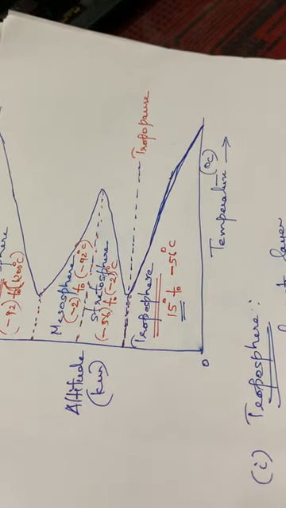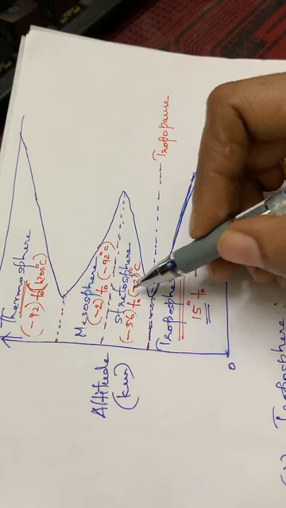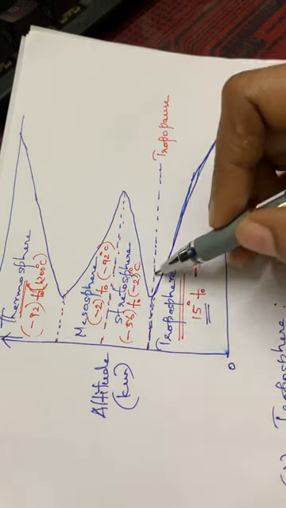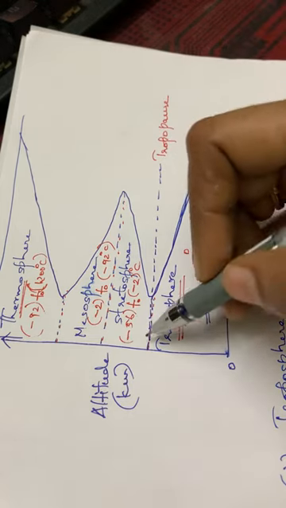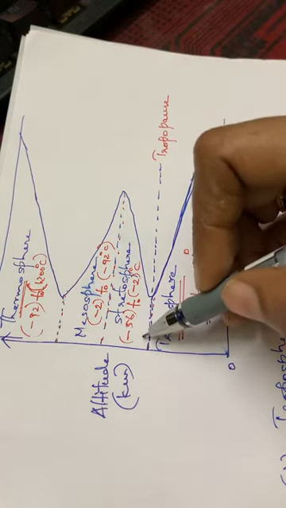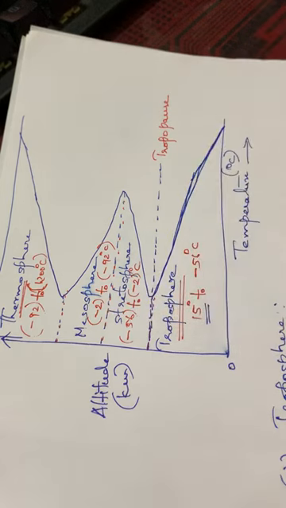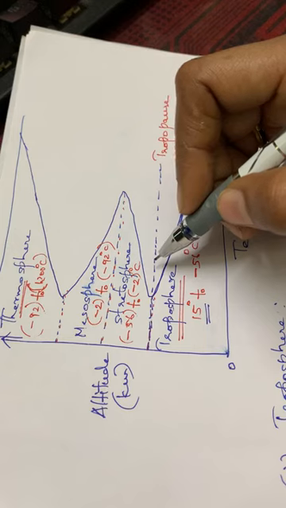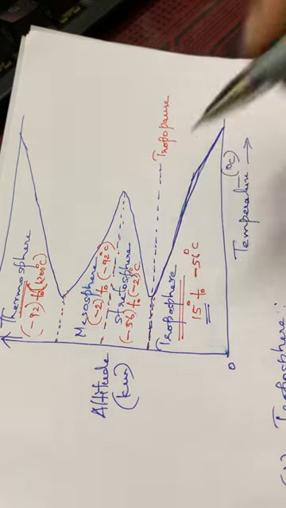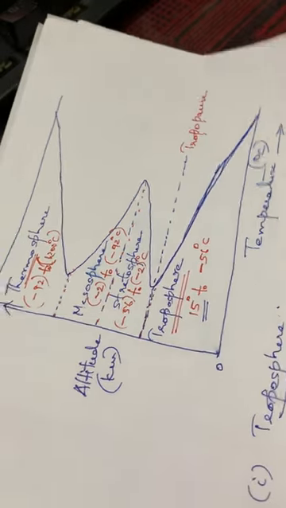Okay, here also, see the transition stage or the layer of separation between the troposphere and the stratosphere, it is called as the tropopause. That is the starting point of the stratosphere, that is from the tropopause. Okay, here also as the height increases, there will be a temperature decrease also. Okay, so here then the next one,